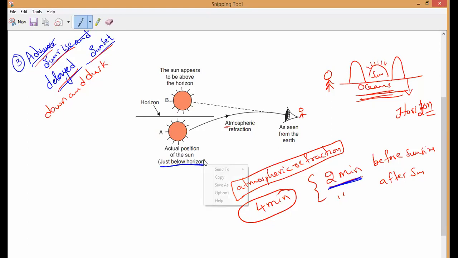Now you can see here, when the sun is slightly below the horizon, the sunlight coming from the less dense air to the more dense air is always refracted downwards as it passes through the atmosphere. Is it yes or no, guys? Bending, because of the optically denser medium. So actually, let me imagine.